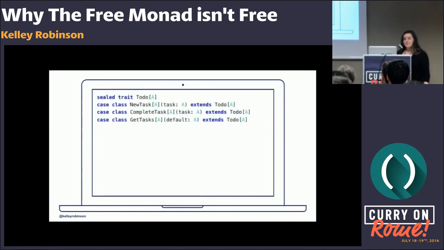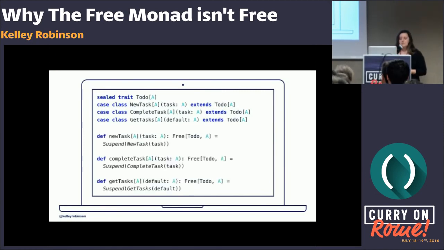Let's build a free monad for actions on a to-do list. So here we've defined some syntax for things that you can do to a to-do list. You can create a new task, you can complete a task. And then we'll also add some methods that are going to lift those operations into our suspend case because we want to suspend the action until we're ready to interpret what we want to do. Again, these functions aren't doing anything, they're just talking about what we want to do. And this is why it's free. It's free because we haven't done anything. So let's see what this looks like.